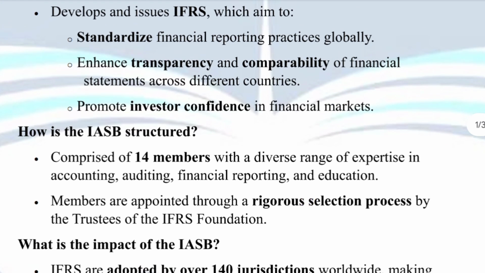Now coming to the third main thing: how the IASB is structured. Think of the IASB as a team made up of experts in the finance and accounting field. It has 14 members on the team that are chosen carefully by another group, which is called the trustees of the IFRS Foundation.